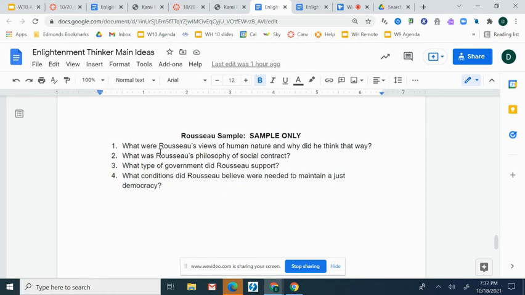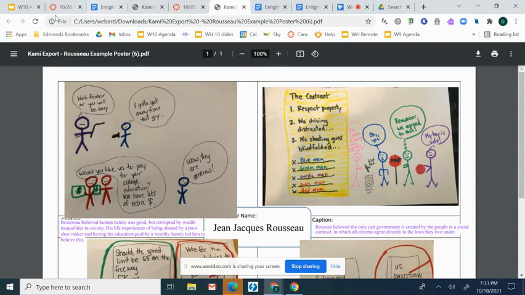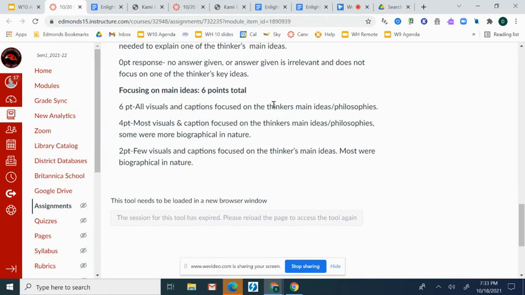If you choose, instead of talking about these questions, to tell me about one of the books Rousseau wrote that is not related to these things, then you're not sticking with the main ideas. Okay. So use those questions as your driver, as opposed to going and talking about random ideas about the philosopher.